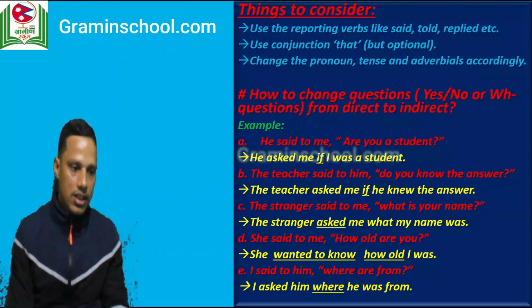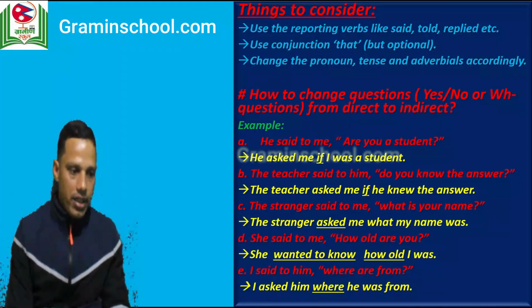Number B, the teacher said to me, do you know the answer? Yes, this is also a yes/no question. Now you can change this into indirect as: the teacher asked me if I knew the answer. Number three, the stranger said to me, what is your name? You can change this into indirect as: the stranger asked me what my name was.